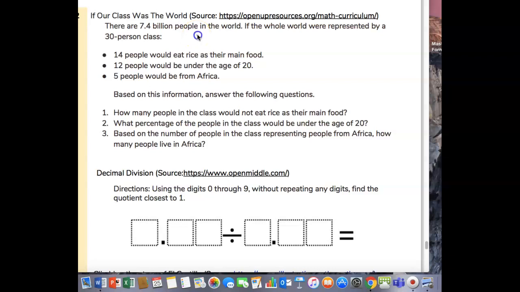So 7.4 billion would look like this. 7 billion 400 million. These are all zeros.